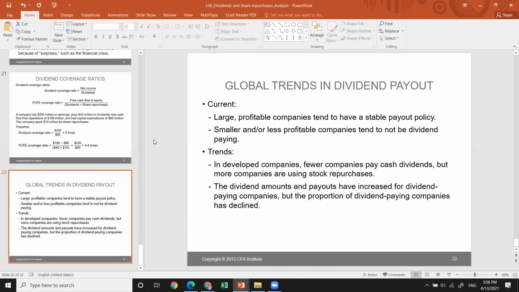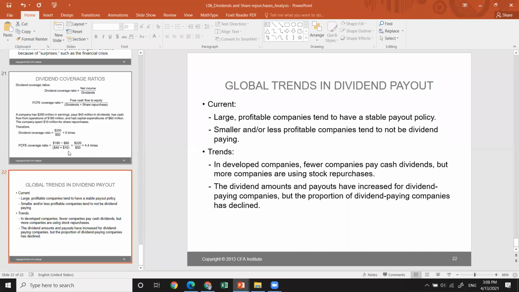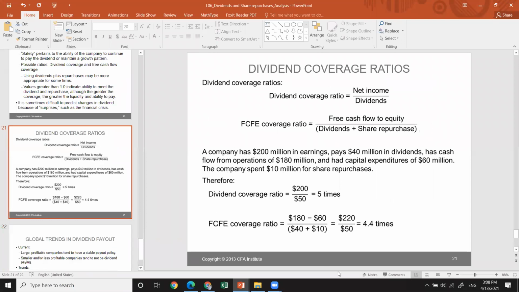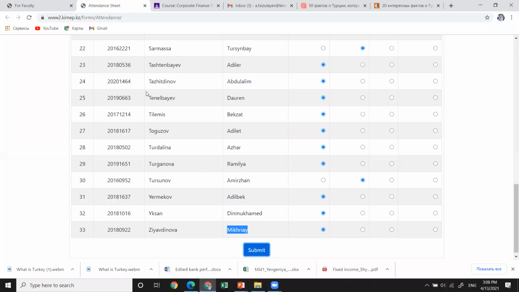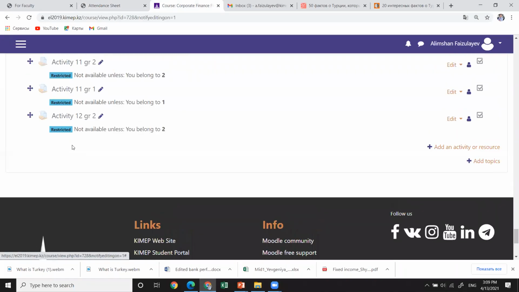So I'm done with this. This chapter is very short, so I would like you to apply some theory in practice, and I'll give you an activity. It will be the last activity in this course. It will be activity 12, which I'll create now for your group.